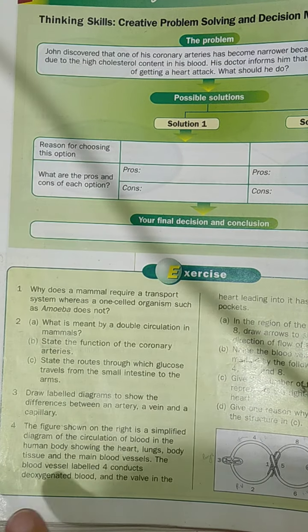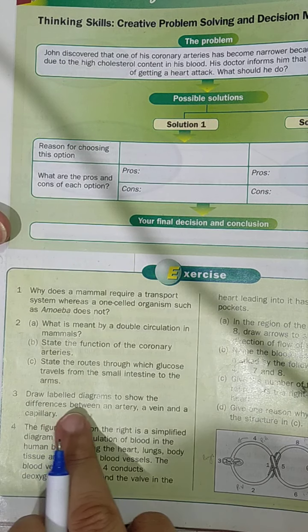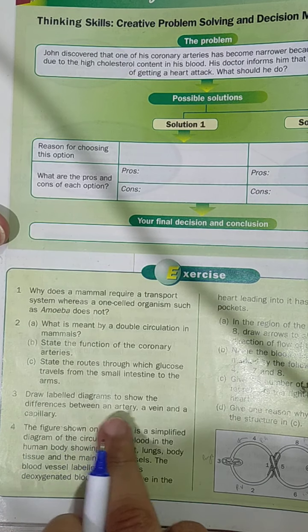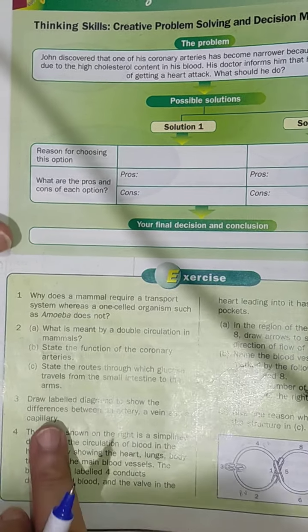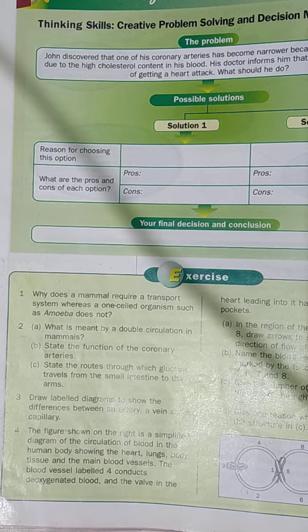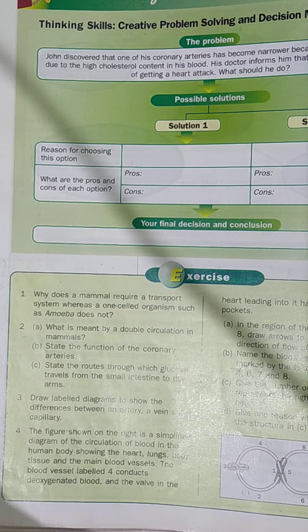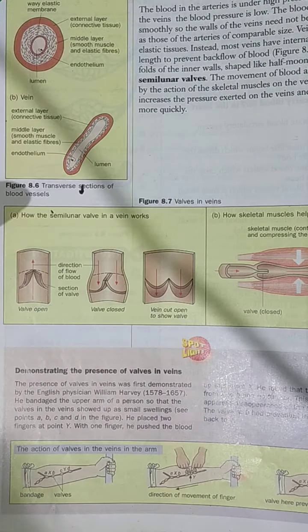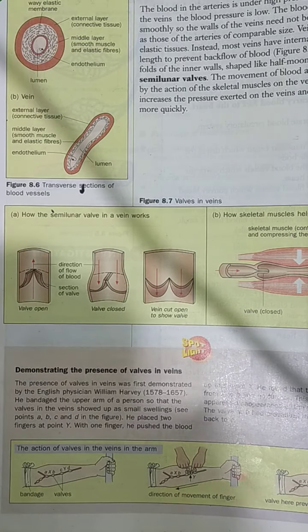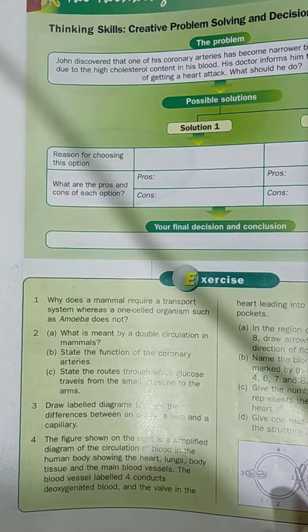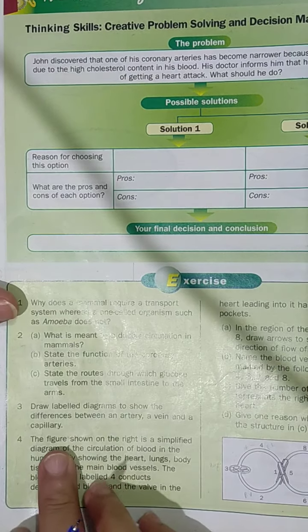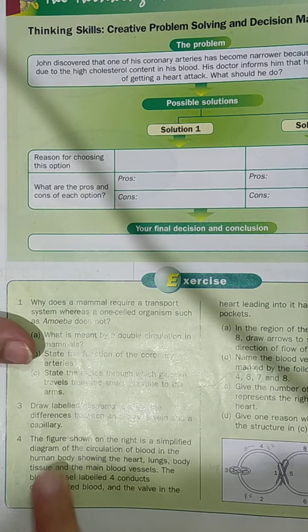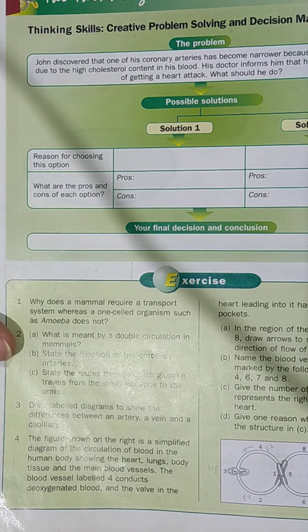Okay, clear? Now the next question is, draw a labeled diagram to show the difference between an artery, vein and capillary. I have explained the whole thing with the difference in the columns, and you can do this question. You can write the difference from the book on page number 131, where the difference between artery and vein is given, and about capillary I have told you in my video and even in class. If you have any problem you can ask.